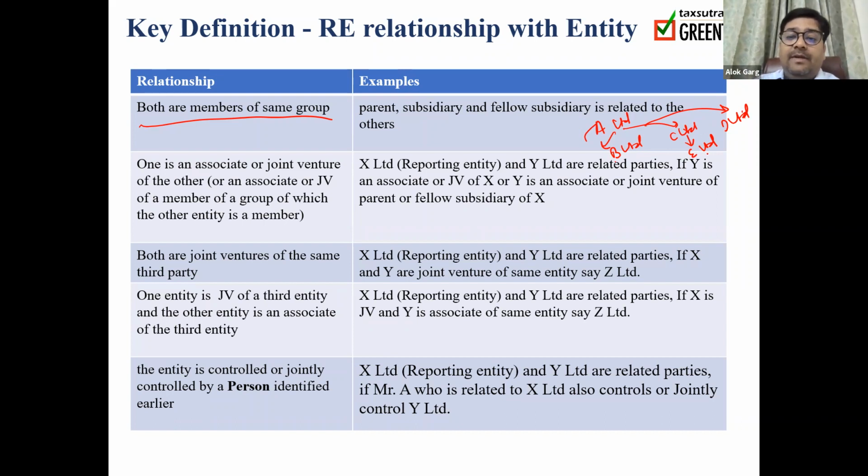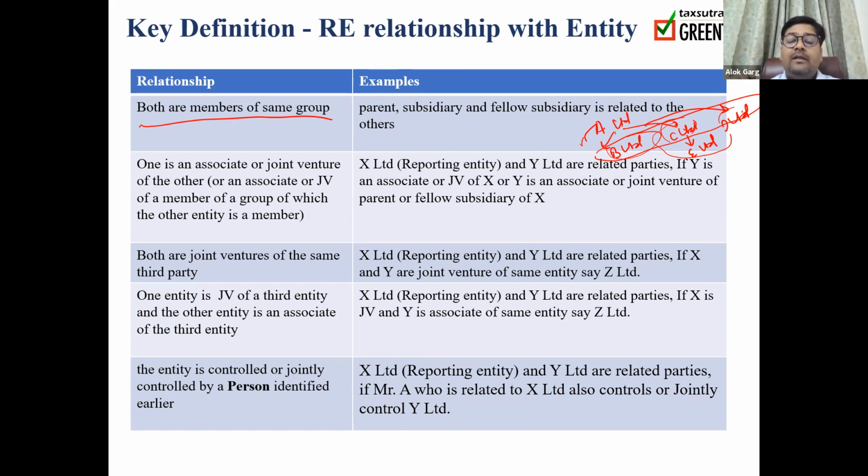Okay. And E Limited's parent is C Limited. So in this case, these are considered as fellow subsidiaries. These are considered as subsidiaries, and this A Limited is the parent. So member of the group means parent, subsidiary, fellow subsidiary, if two entities are members of the same group. So in this case, all these entities are related to each other.